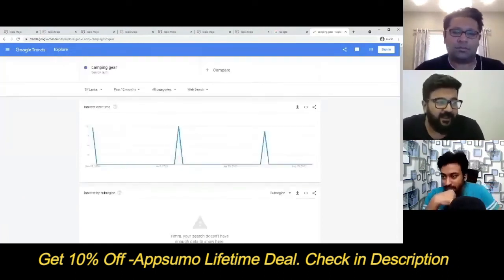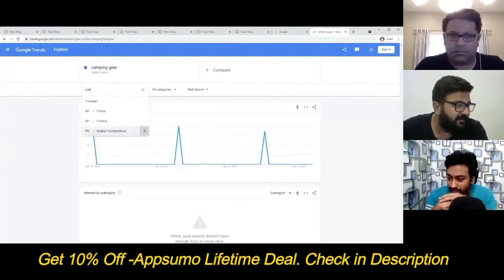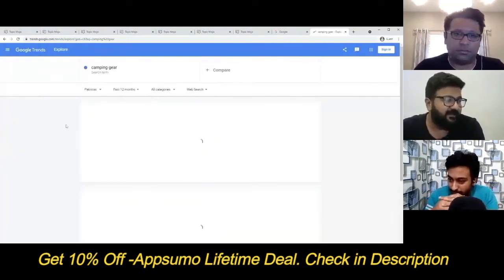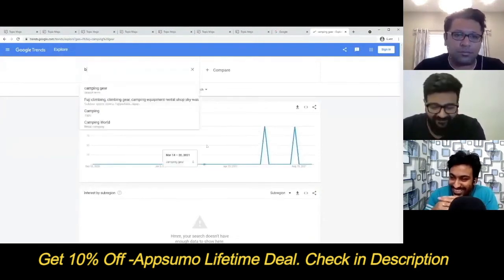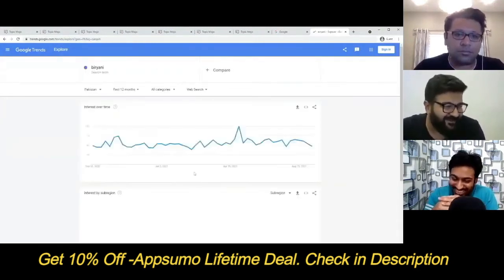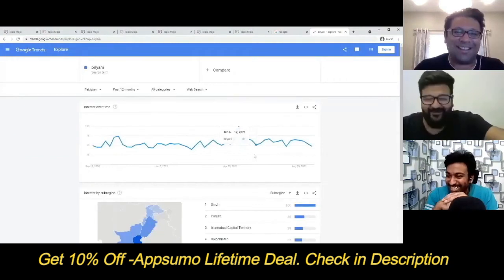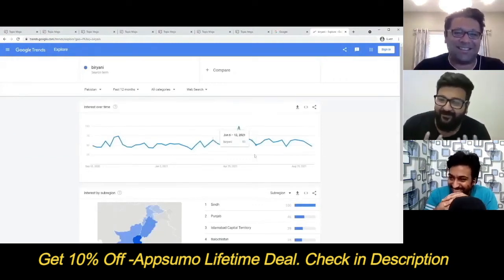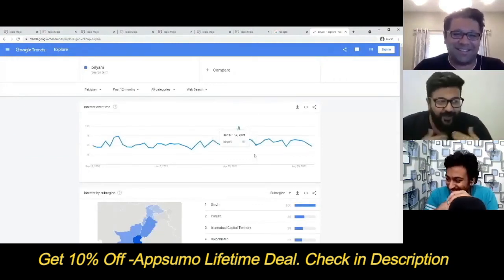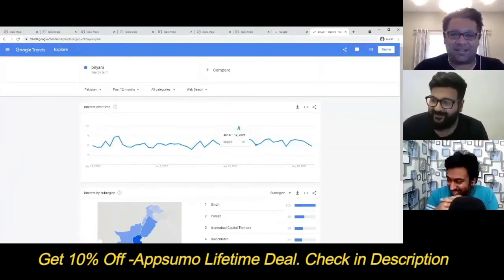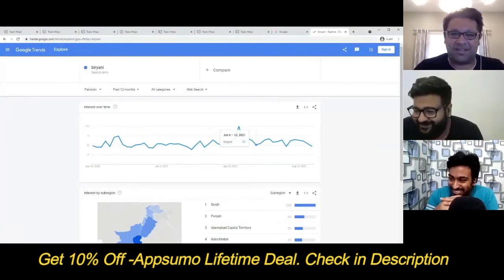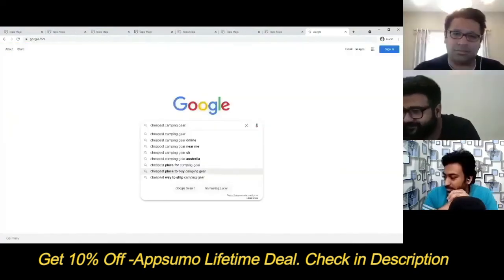I cannot assume it is popular in Sri Lanka. For example, in Pakistan, it's not going to be all that spiked. But if you write something like biryani, we're going to have a good trend here. So this is what I love about SEO. No matter what happens, every keyword has a different life in every country. This is what I love about SEO so much.